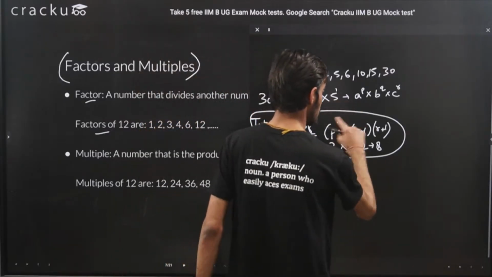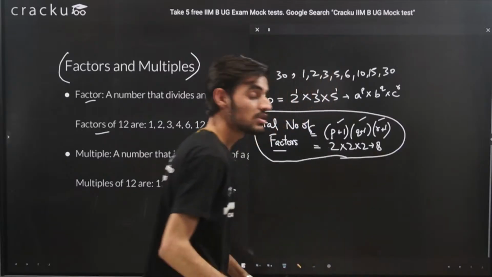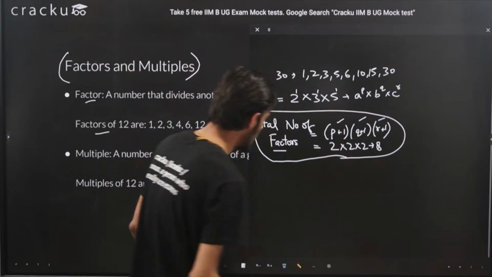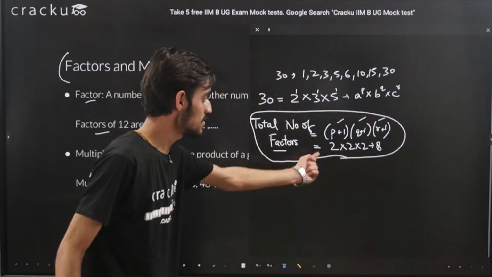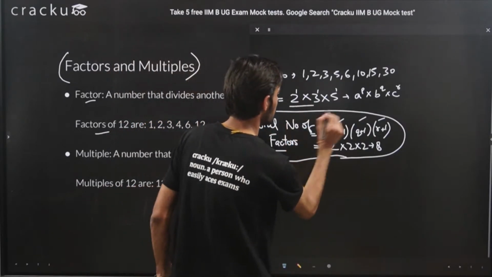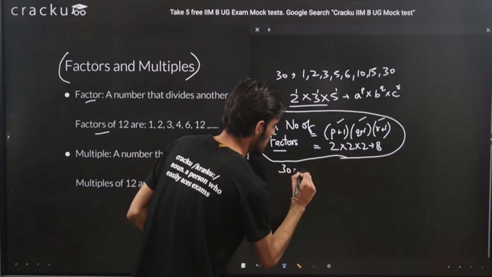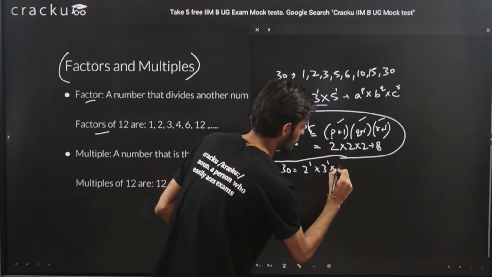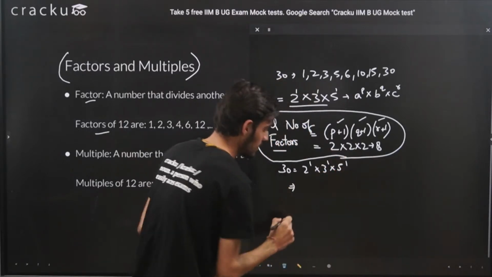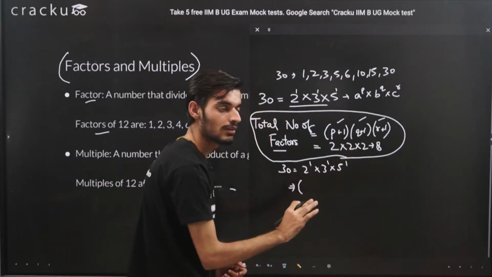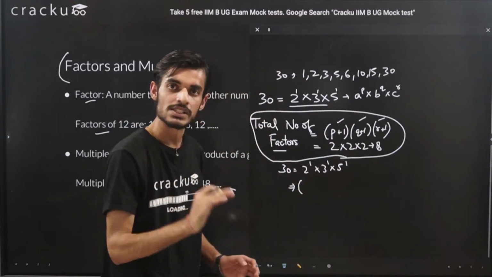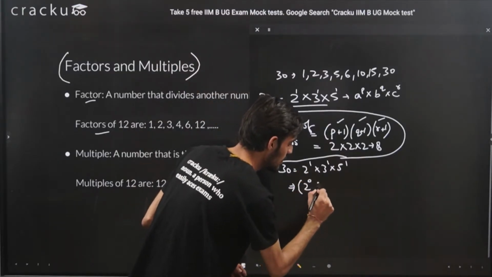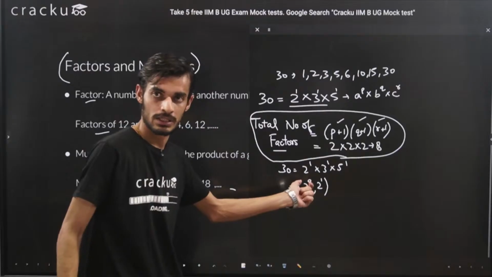So why are we just adding 1 to the numbers? Because understanding the logic is also important. Just learning the formulas won't help, right? So let's try to see why we are adding 1 to this value. We have 30 equal to 2 raised to the power 1 into 3 raised to the power 1 into 5 raised to the power 1. So what we can write here is that in 2 raised to the power 1, we have 2 raised to the power 0 as well as 2 raised to the power 1.